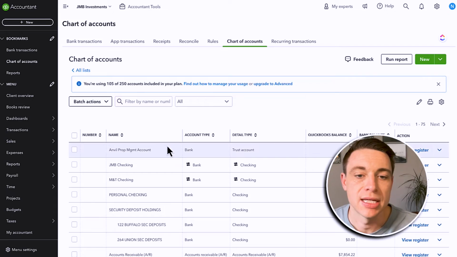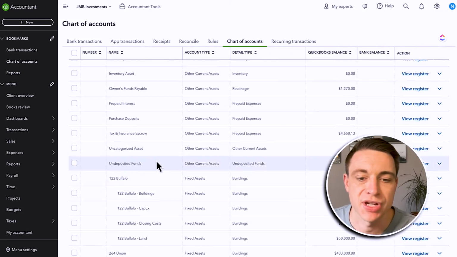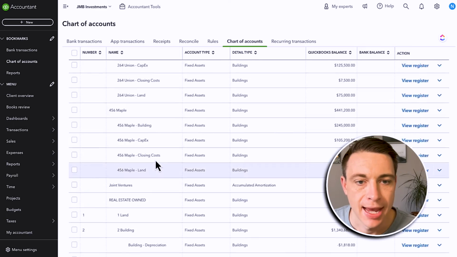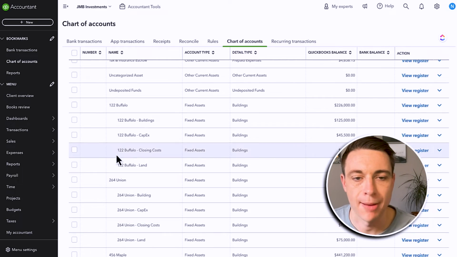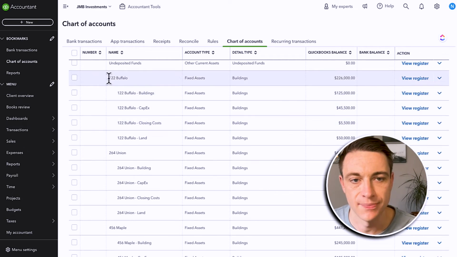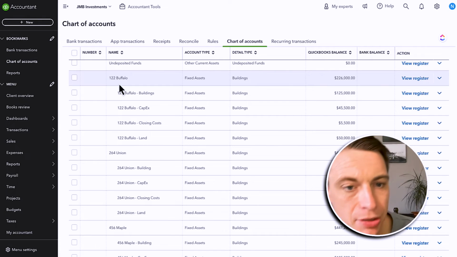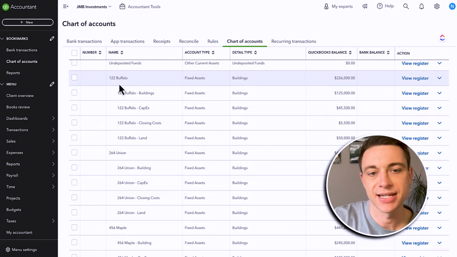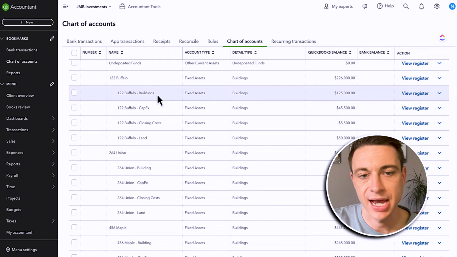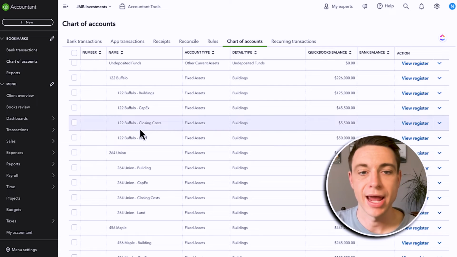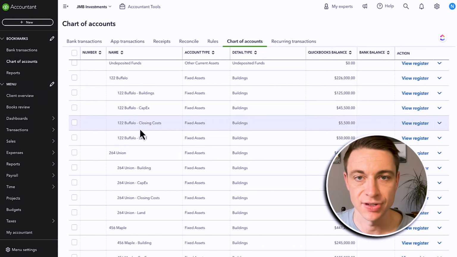And what we see happen, probably the most common thing that I get from students who come to me for help, is they're going to add an account for each property. And you can see I'm demonstrating that right here. So I have 3 properties here and I have sub-accounts within each of them. Now you absolutely should have sub-accounts for your fixed assets, meaning we should have a specific account for buildings, for capital improvements, for closing costs, and for land. The reason for that is because we're going to be depreciating or amortizing those accounts at different schedules. And so it's important for us to separate those out.